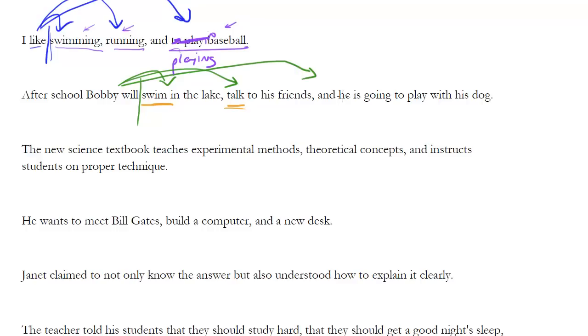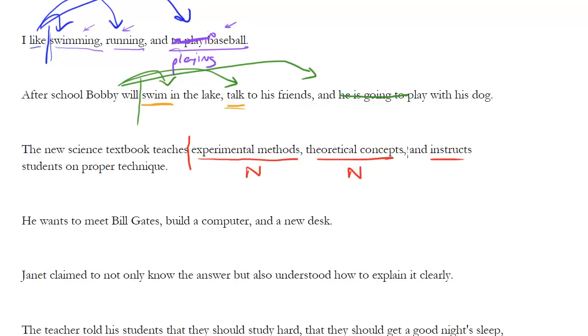So that shows you there's a parallelism issue, and we'd have to fix it to go with that stem. The new science textbook teaches experimental methods, theoretical concepts, and instructs students on proper technique. Wait a minute. The science textbook teaches, so there's our stem, experimental methods, noun, theoretical concepts, noun, and then suddenly, verb phrase. Not good. So what would we need?